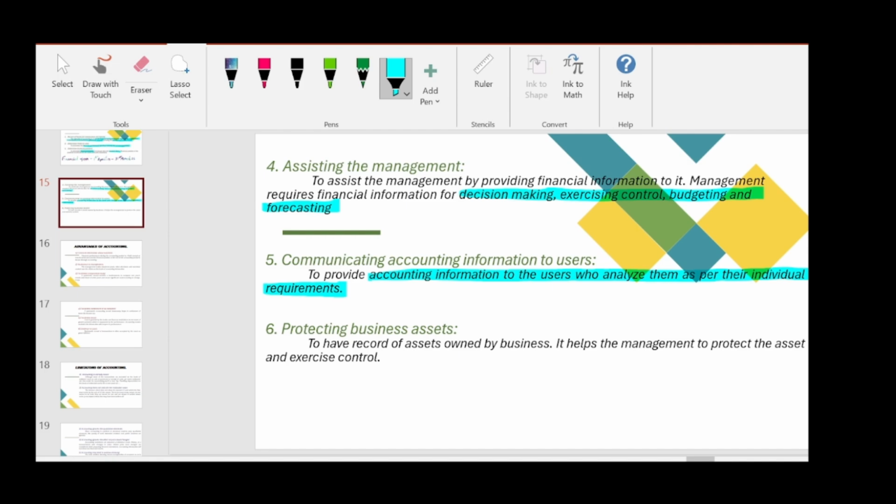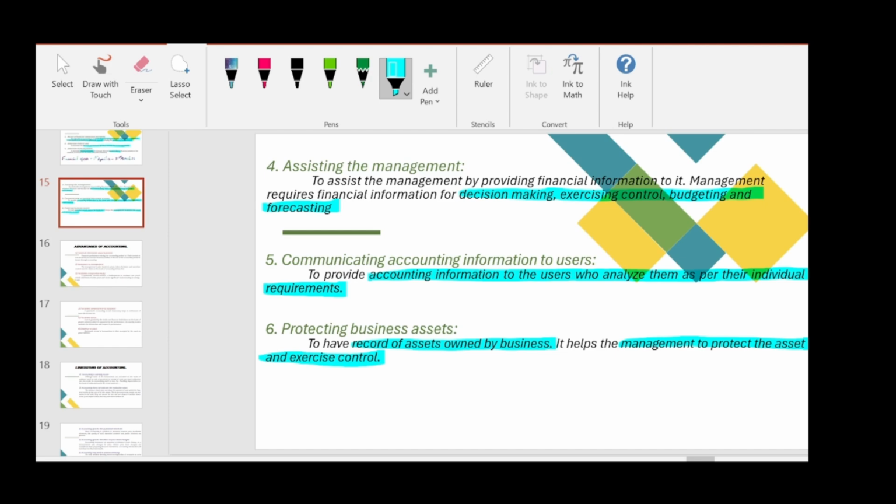To have a record of assets owned by the business helps the management to protect the assets and exercise control. So we need to have a check upon assets. Assets are nothing but our stock. Stock is our current asset, and land, machinery, and other furniture and fixtures, whatever assets we have, we need to keep track of them, or else there will be a possibility of theft, some fraud will happen.